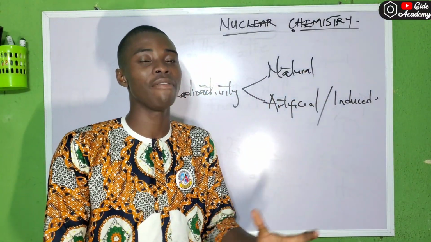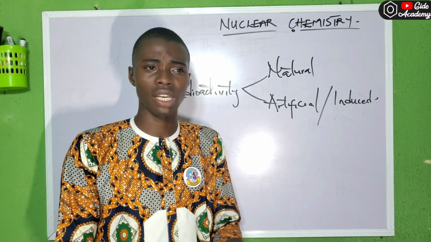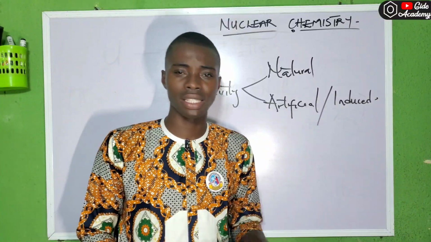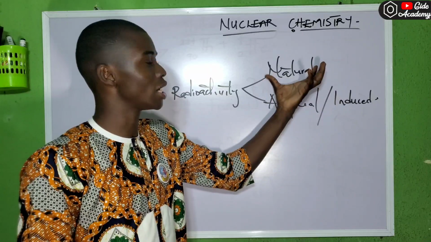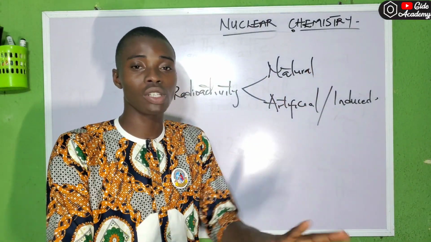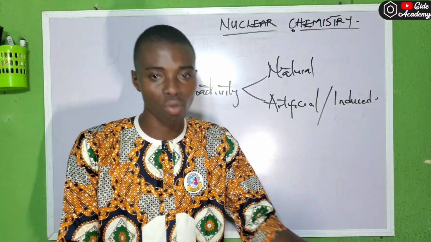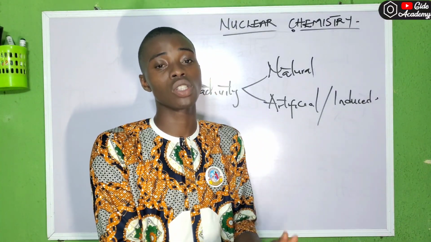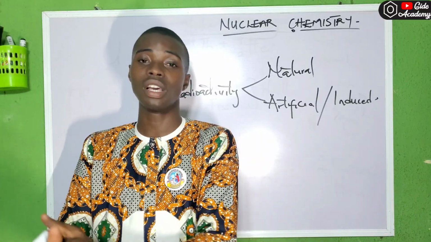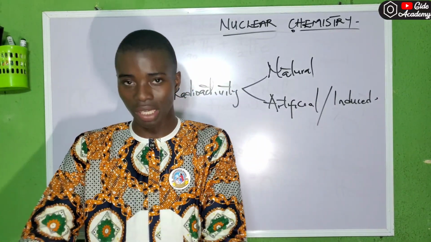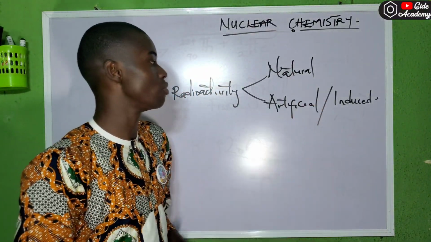The nuclide will definitely disintegrate. It can start the process today, it can end in the next 10 years, next 20 years, next 30 years, talking about half-life and the rest. But please take note, natural radioactivity occurs on its own. It doesn't need anything. So it's a natural process. The nuclide is already unstable, so the process is going to continue, disintegrating till it attains stability. So that's natural radioactivity.